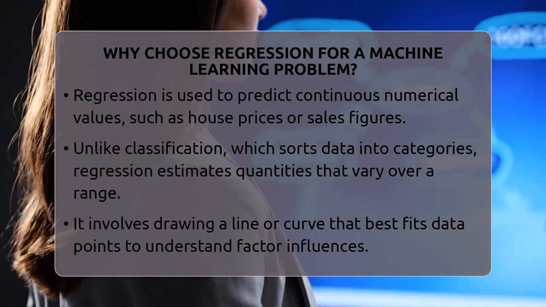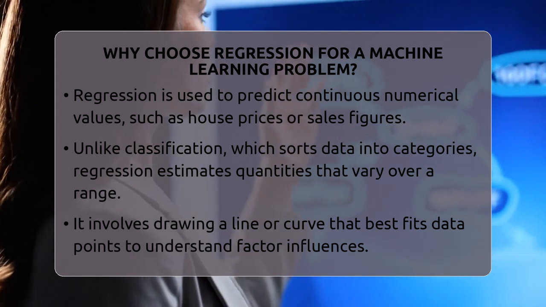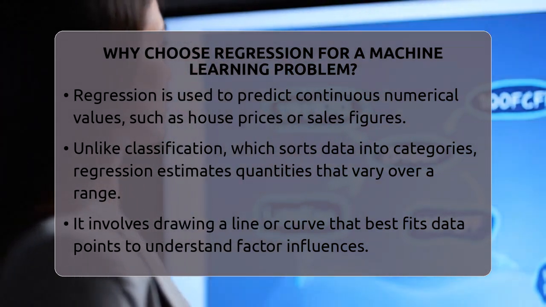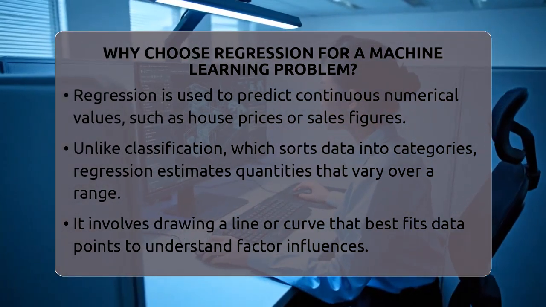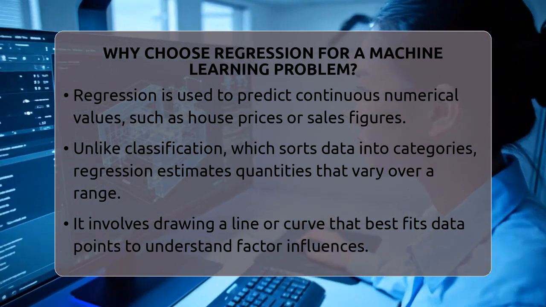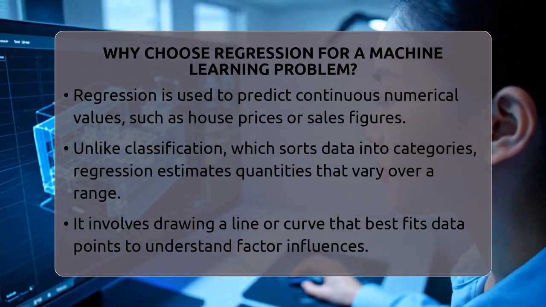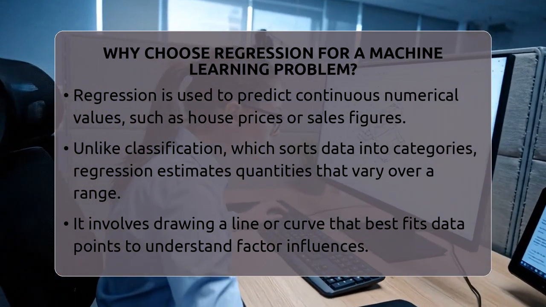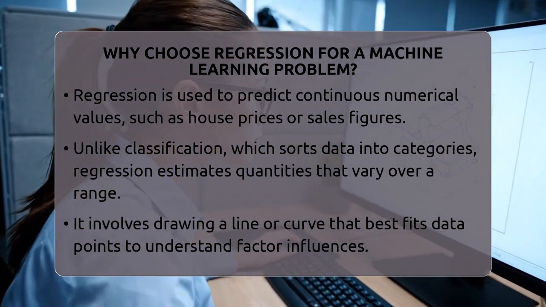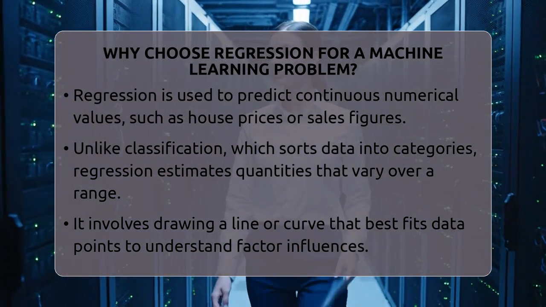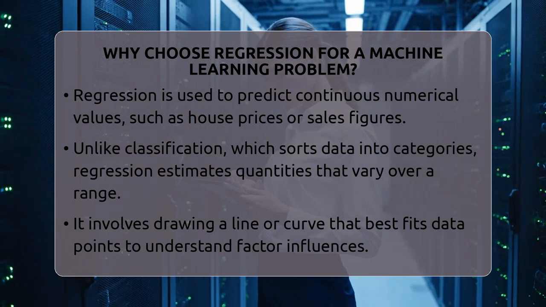Regression is a simple yet powerful technique in machine learning used when the goal is to predict a continuous value. Unlike classification, which sorts data into groups or labels, regression estimates quantities that can change over a range. Think of it as drawing a line or curve that best fits your data points, helping you understand how different factors influence the outcome.